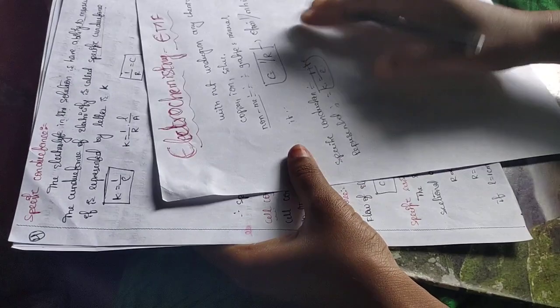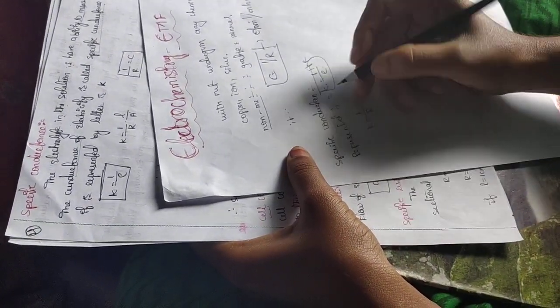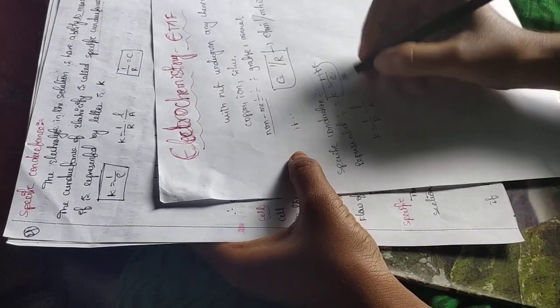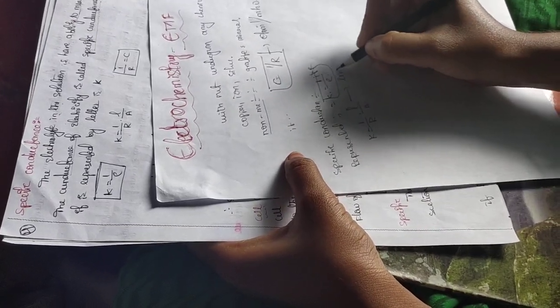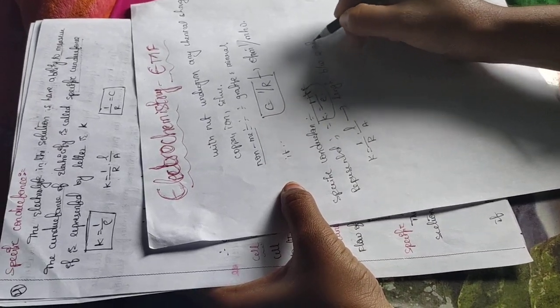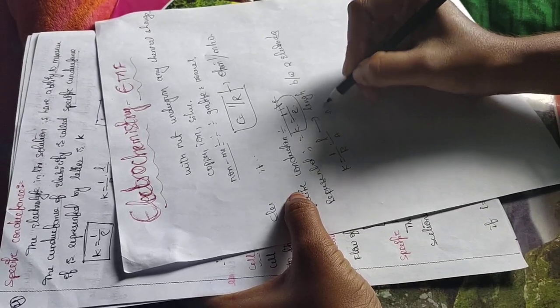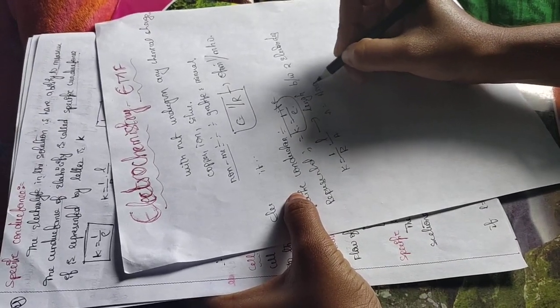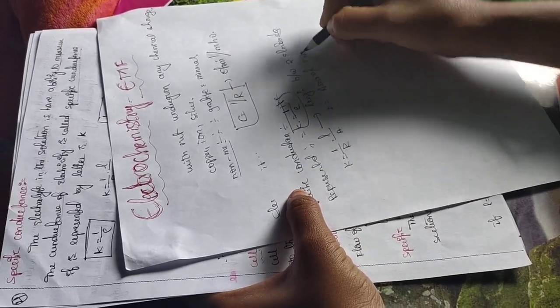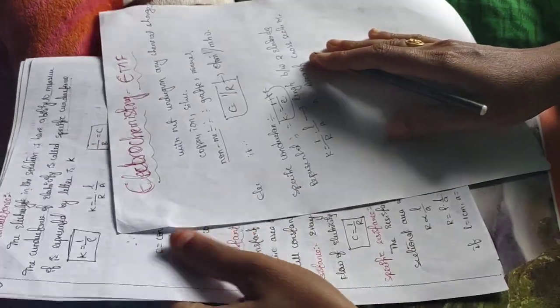Here K is equal to 1 by R and L by A. Here L is the length between two electrodes, and A is the area of cross section of the electrode.